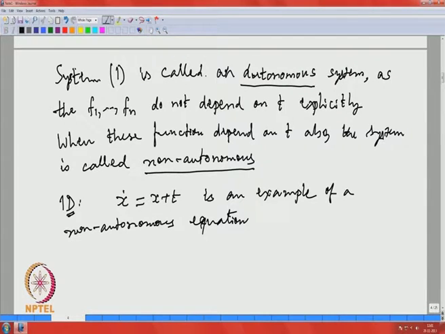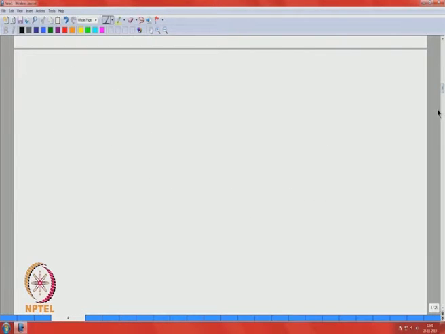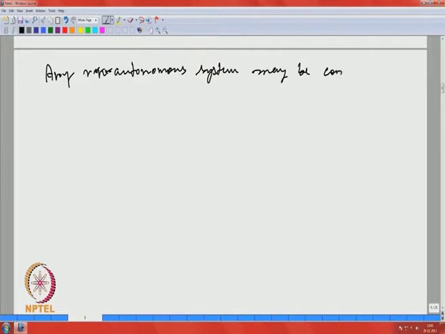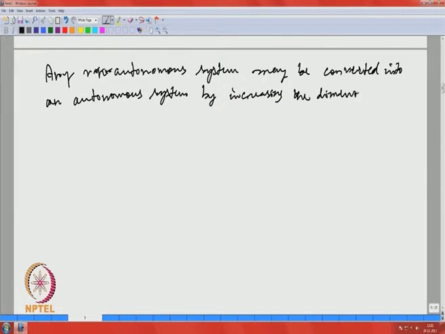And any non-autonomous system, just as a remark, may be converted into an autonomous system, but then we have to pay a price for this by increasing the dimension by 1.